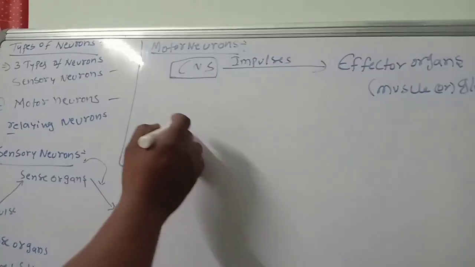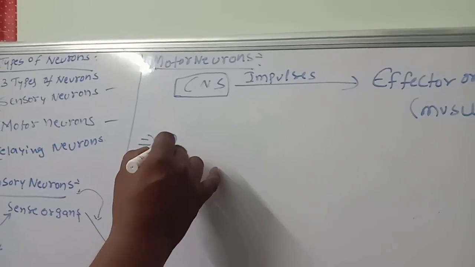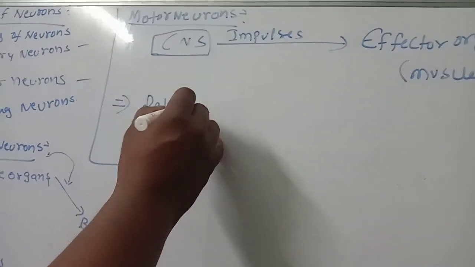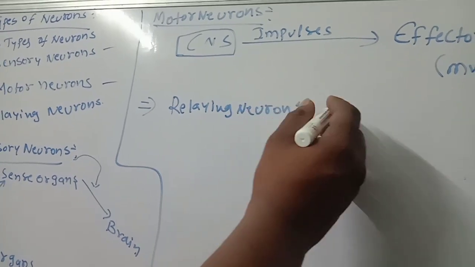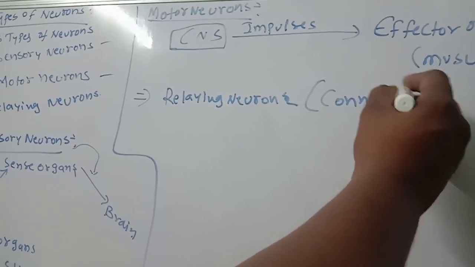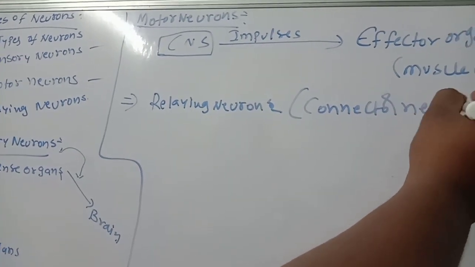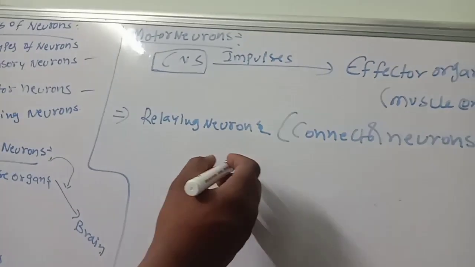Okay, next one, relaying neurons. What are relaying neurons? These are connector neurons. Connector neurons. These occur in the central nervous system.